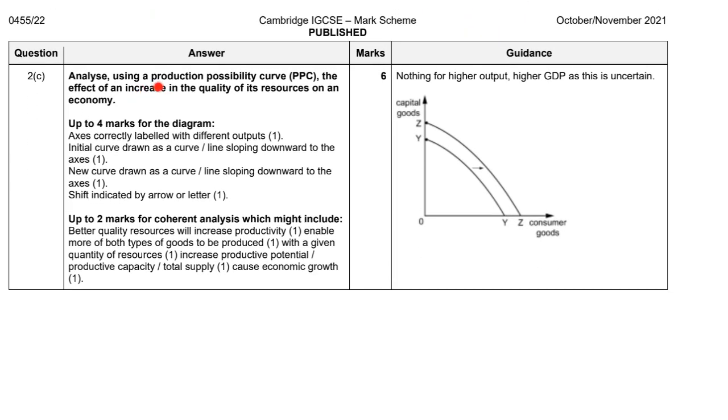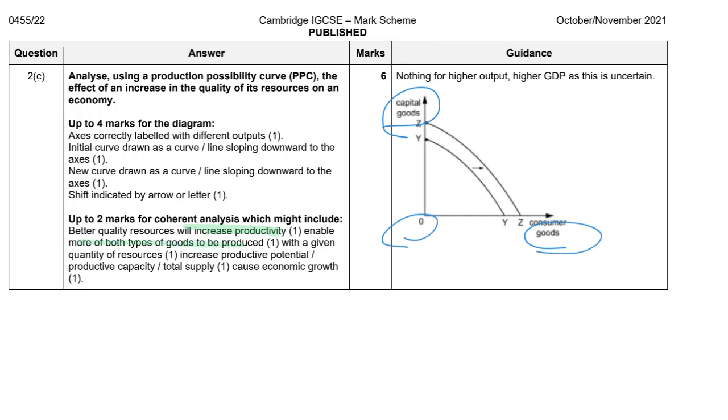For part 2C, we have to make use of a PPC to illustrate the effect of an increase in the quality of the resources. First of all, you must draw good XY axes, the origin 0, and the PPC. We know that with better quality, the productivity will increase, right?